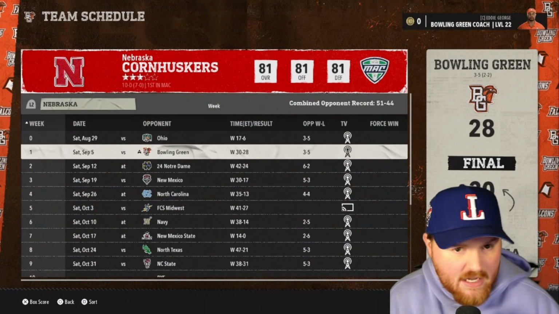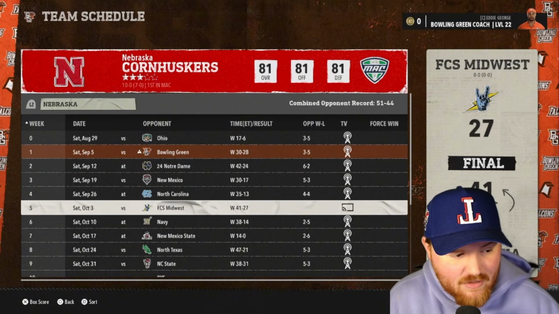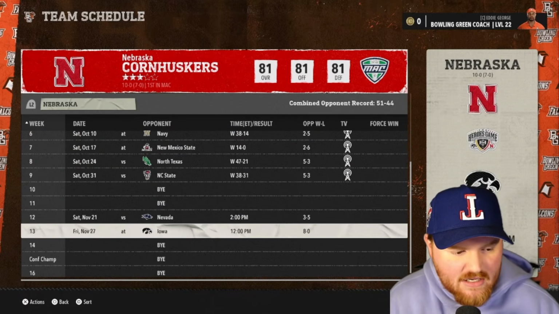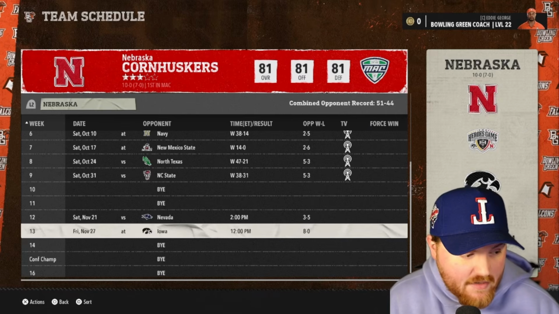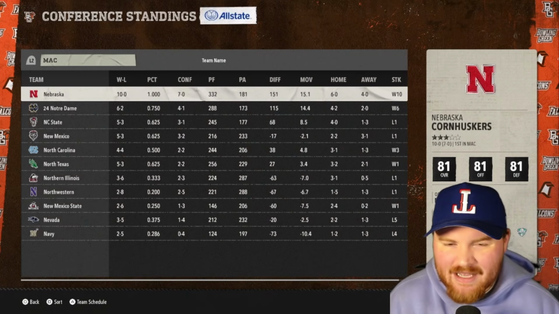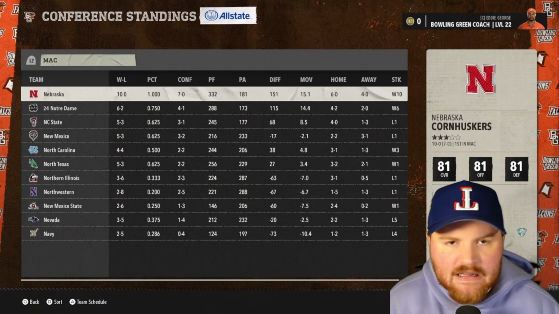They beat Notre Dame. They beat us, Bowling Green, by 2. I guess they don't really have any good wins besides that Notre Dame win, which they did crush Notre Dame in that game. They don't really have anything to get them. Oh, Iowa is 8-0, and they're not in the top 25. So that's one of the things when you start to realign these conferences in weird ways. Some conferences completely lose any kind of clout whatsoever.